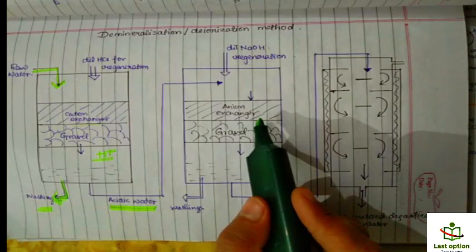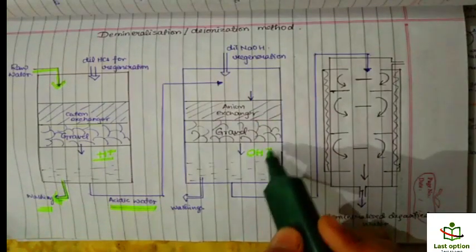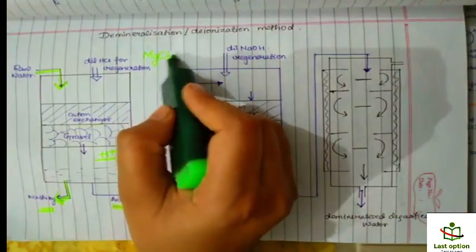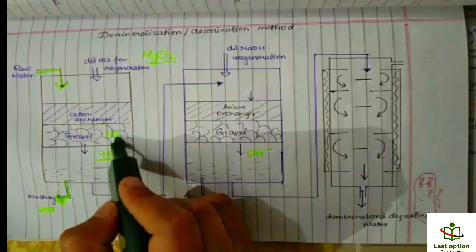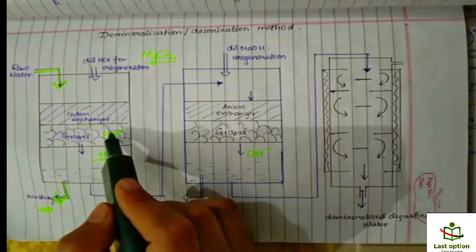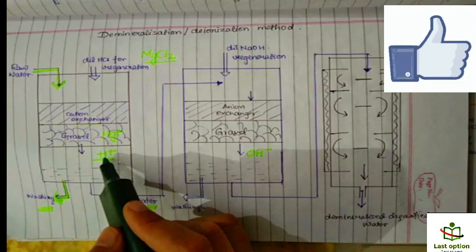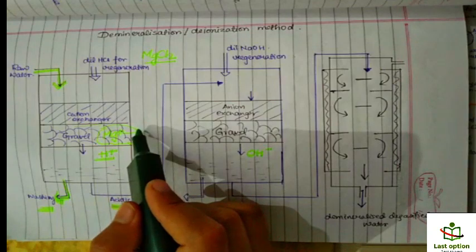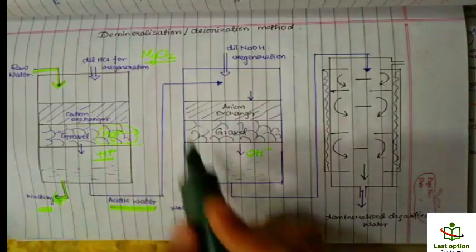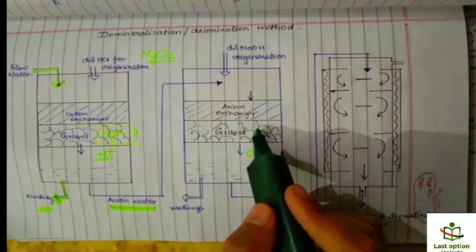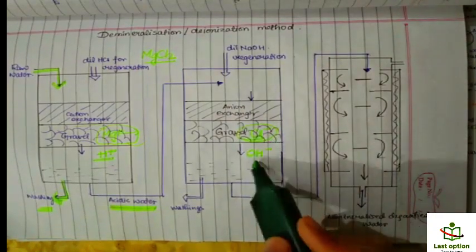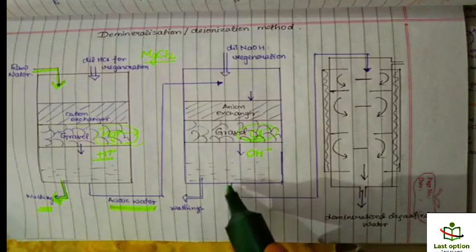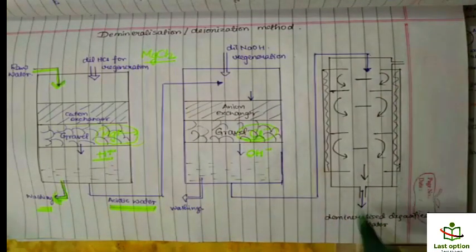In the anion exchanger, OH minus is given in place of the anions. Suppose we have MgCl2 impurity in our water. Here Mg will be taken and remain here, and H plus is given to the water. Then in the anion exchanger, the Cl minus will be trapped and OH minus will be given to the water, and then it goes on and the demineralized water comes out from here.